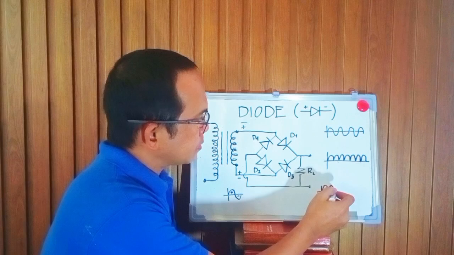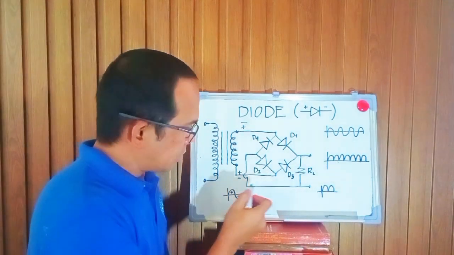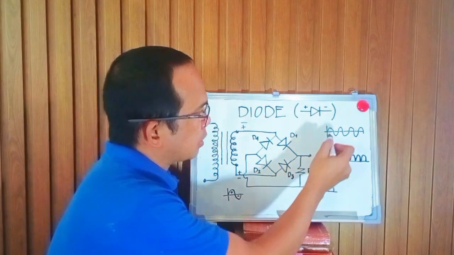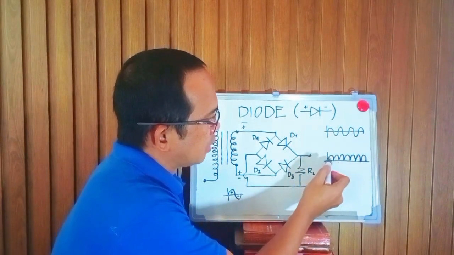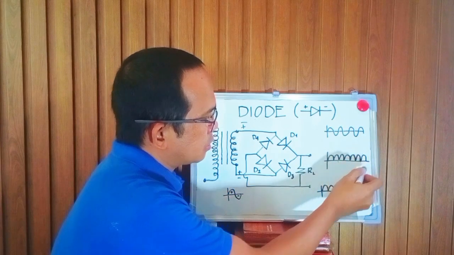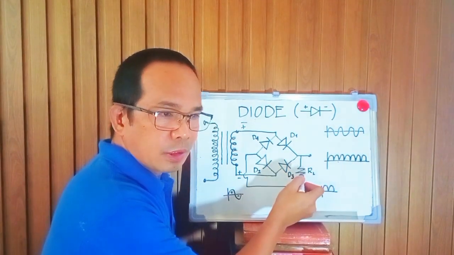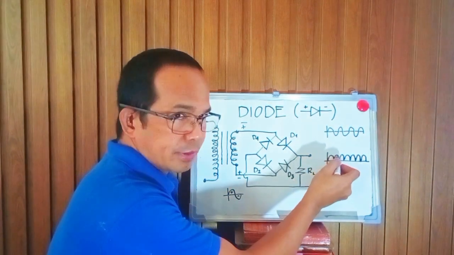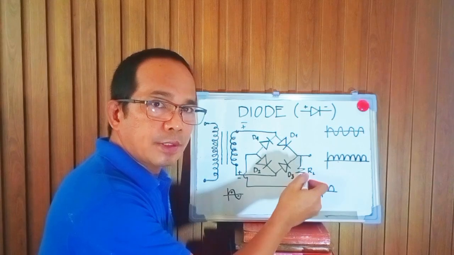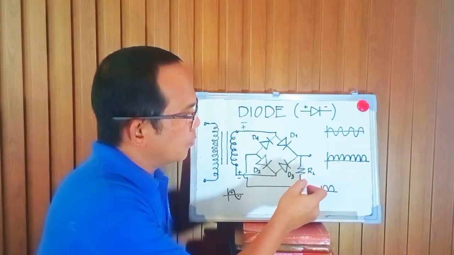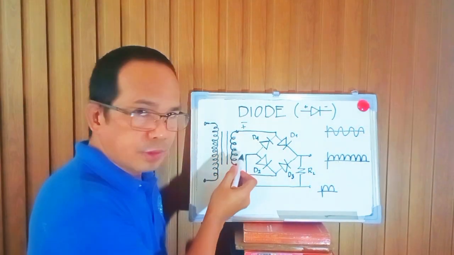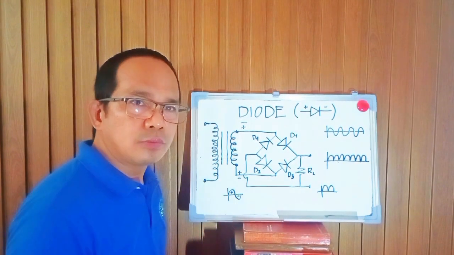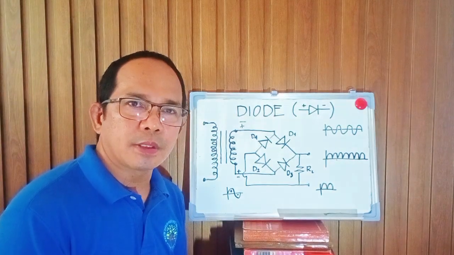So the bridge-type rectifier circuit is utilizing the positive half cycle and the negative half cycle of the input signal. If we're going to consider a continuous input, then we'll be producing a pulsating DC. So we're not including a capacitor here. A capacitor is a filter. It filters the ripple voltage in a pulsating DC. But the capacitor is another topic to discuss. So this is more efficient because it is not using the center tap transformer. I hope you can follow. So we're done with the bridge-type rectifier.